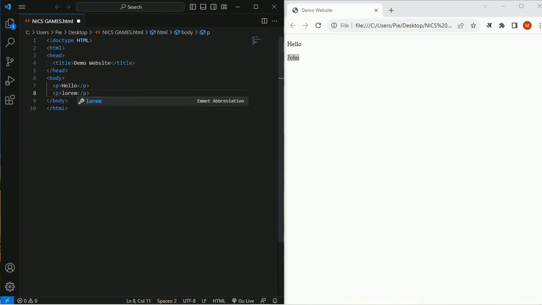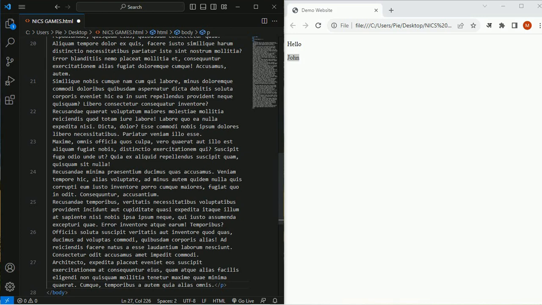You can write lorem, without any spaces. You have to put a multiply symbol or asterisk mark on it if you are in VS Code. This code only will work inside VS Code. So you can write lorem and then asterisk, and then you can type any number